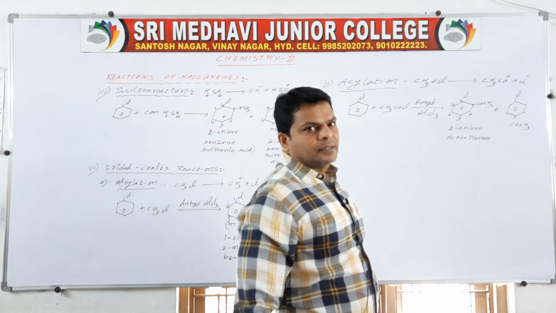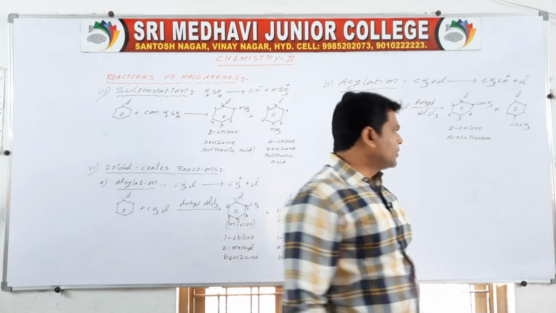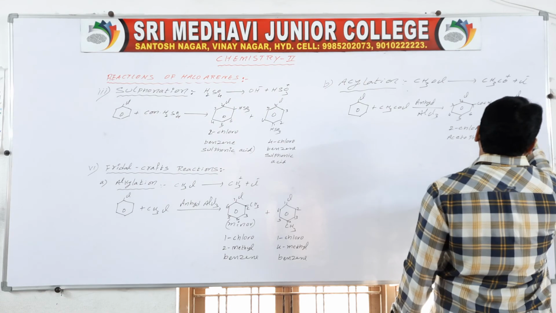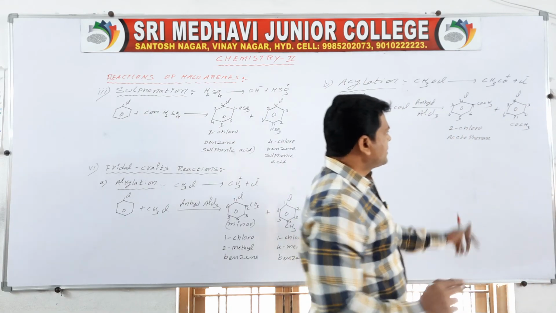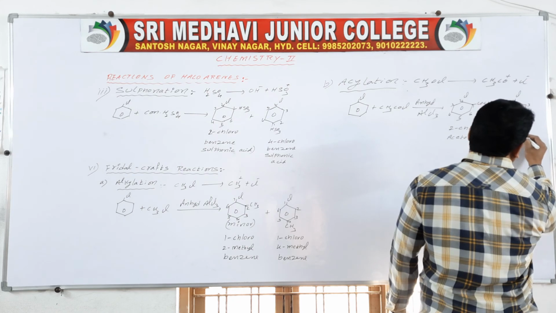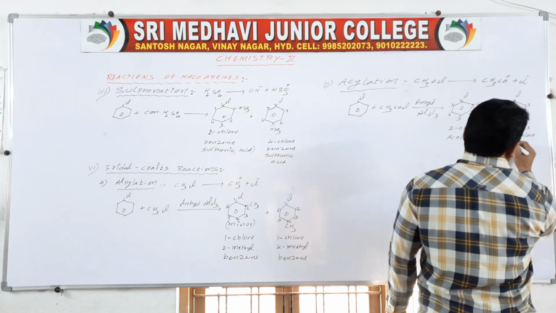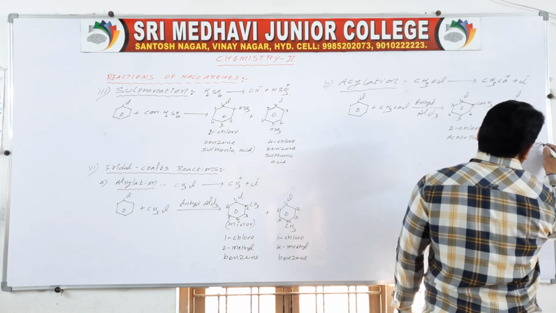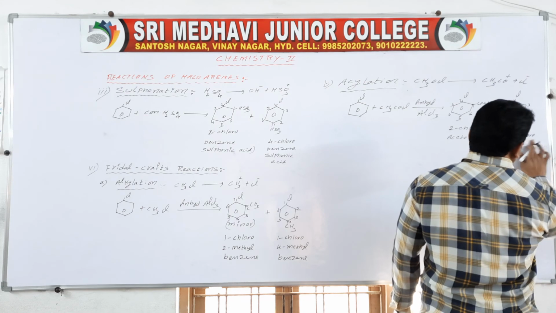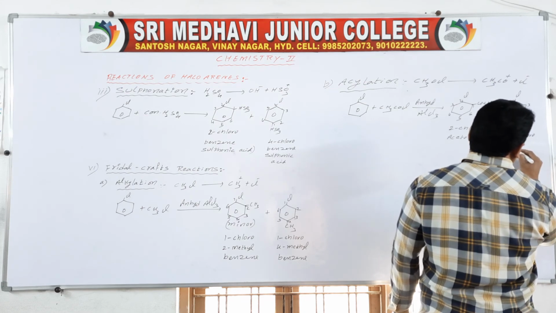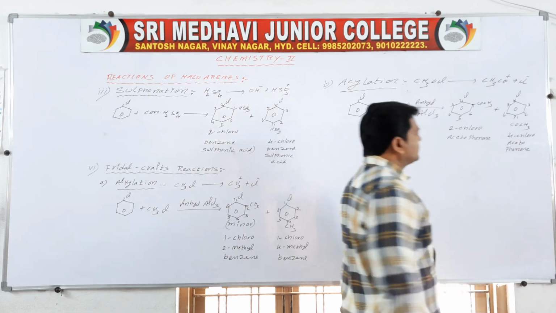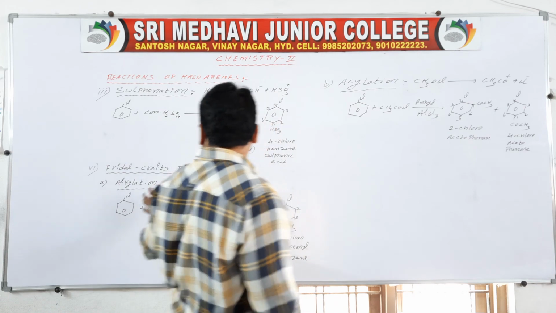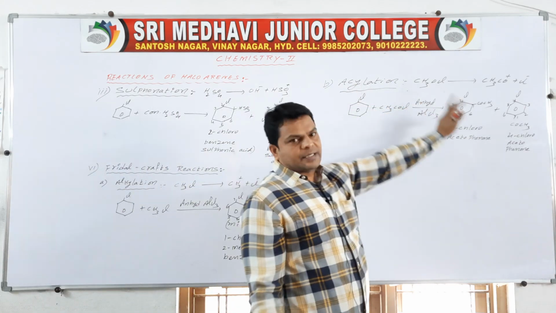Why? Because it is an aryl ketone group. Here also numbering 1, 2, 3, 4, 5 and 6, so this is 4-chloroacetophenone. Okay, so this is the way two products are formed. It is an alkylation, it is an acylation.